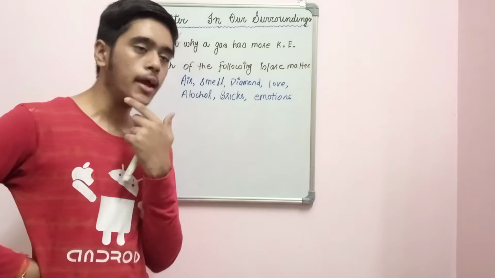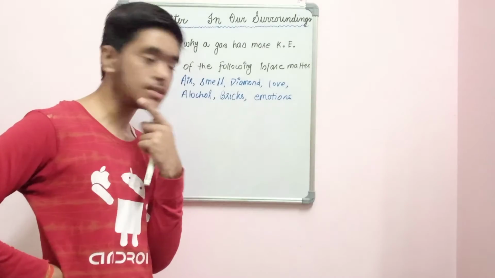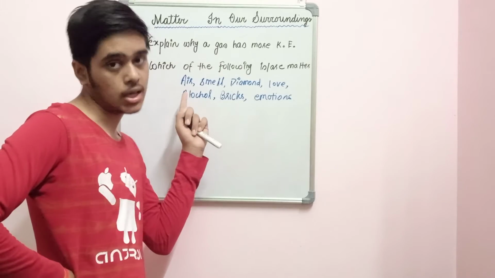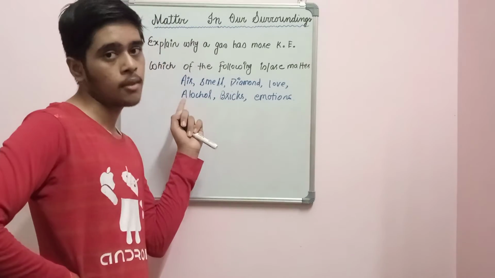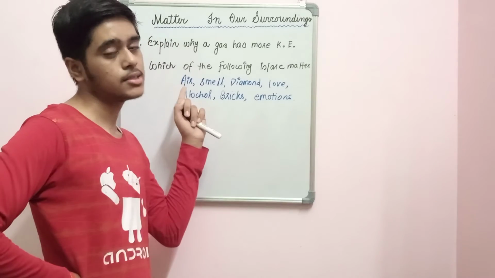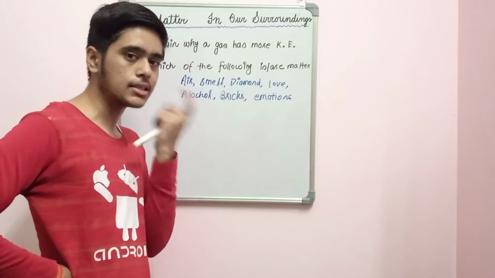I told you in the very first video that anything that has mass and occupies space is known as matter. So air, does it occupy space? Yes, it occupies space. And does air have mass? Yes, it has mass, because air contains many gases, and all the gases have a certain mass.